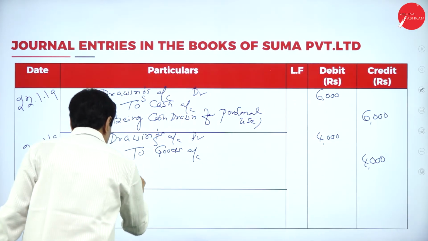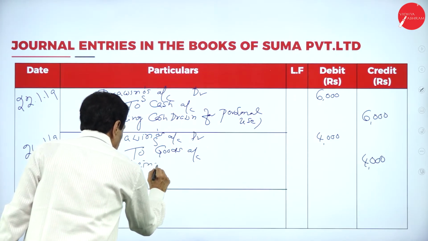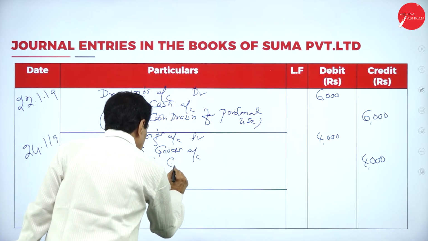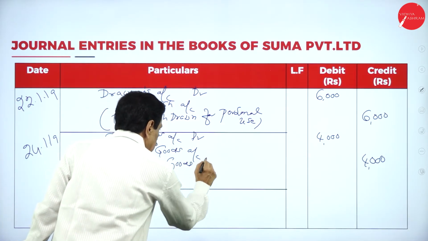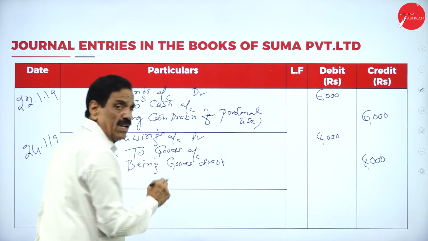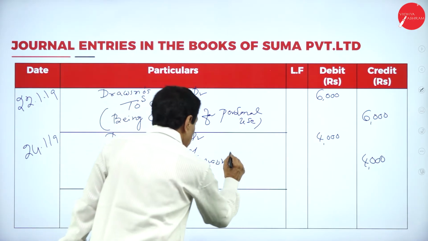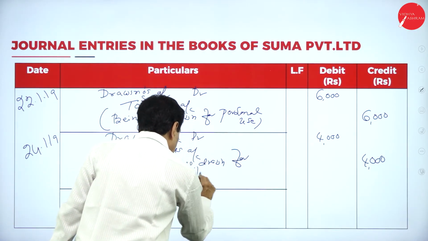Being goods drawn for household purpose.